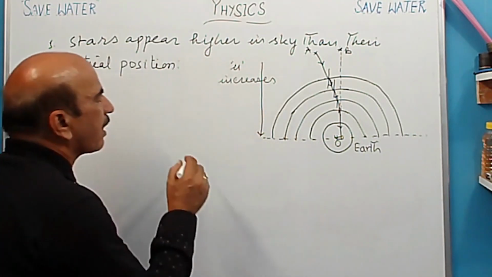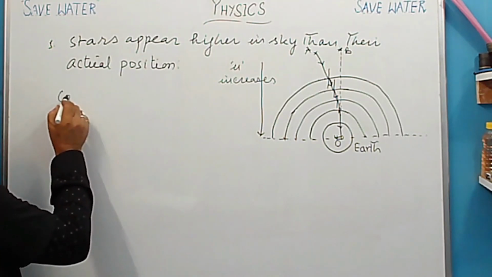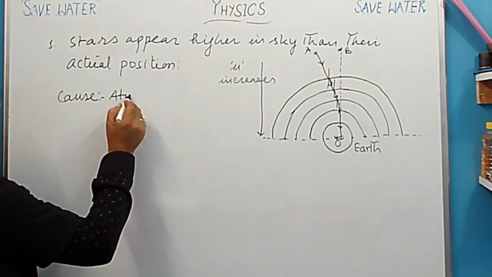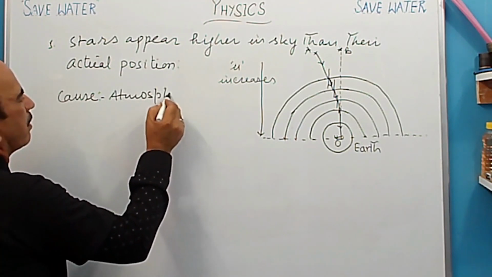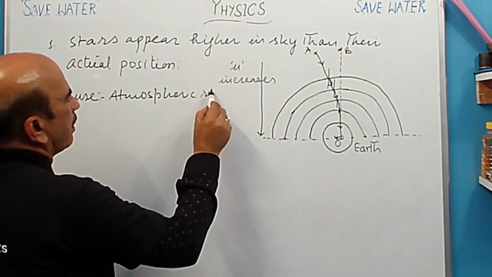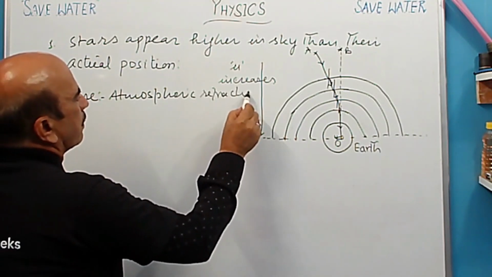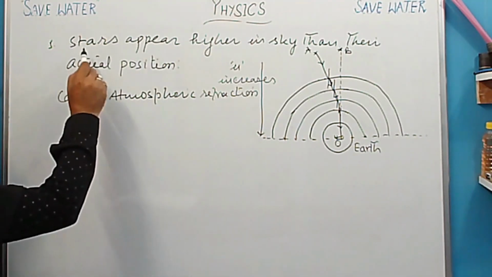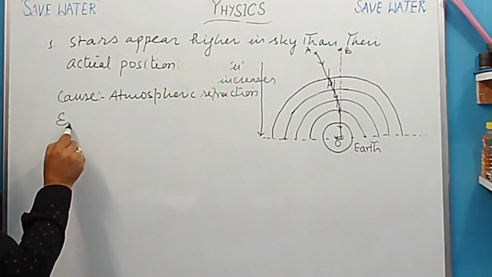So what will we write here? The cause of this is atmospheric refraction. Atmospheric refraction is the cause of this. Okay, stars appear high. Now explanation.